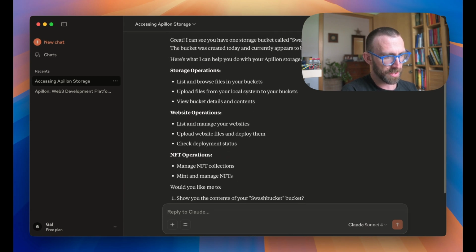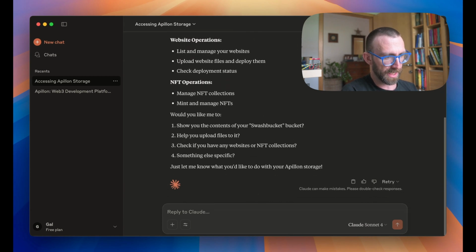So right now, I would like to take a file called hop on Apillon.webp from my local hard drive and upload it to Swashbucket.